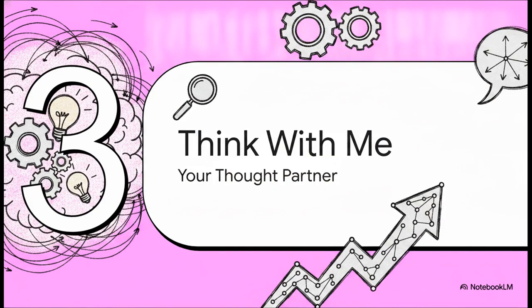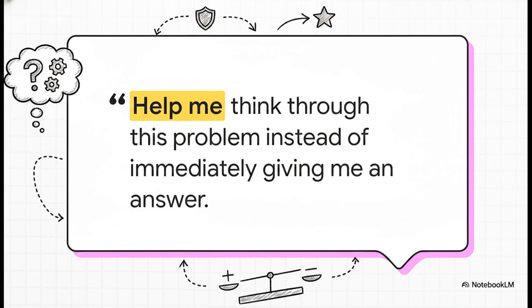On to Section 3. Think with me, your thought partner. This one shifts the AI from a simple answer machine to a genuine thought partner. You tell it, act as an experienced advisor. Help me think through this problem instead of immediately giving me an answer. Ask me questions if needed. Point out assumptions I'm making. Show the pros and cons. Tell me risks I might not have considered. Recommend the best option and explain why.